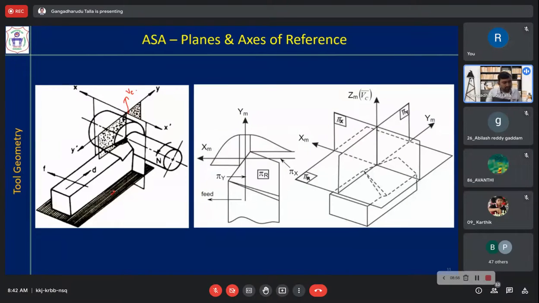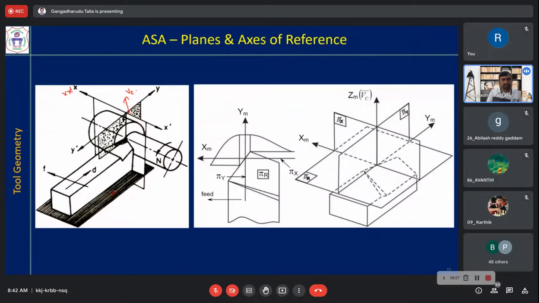Once you define pi r, then you take a plane parallel to the machine longitudinal axis. That is x prime, the machine longitudinal axis. You take a plane containing that machine longitudinal axis and perpendicular to pi r. So simply it is along x prime and perpendicular to pi r.